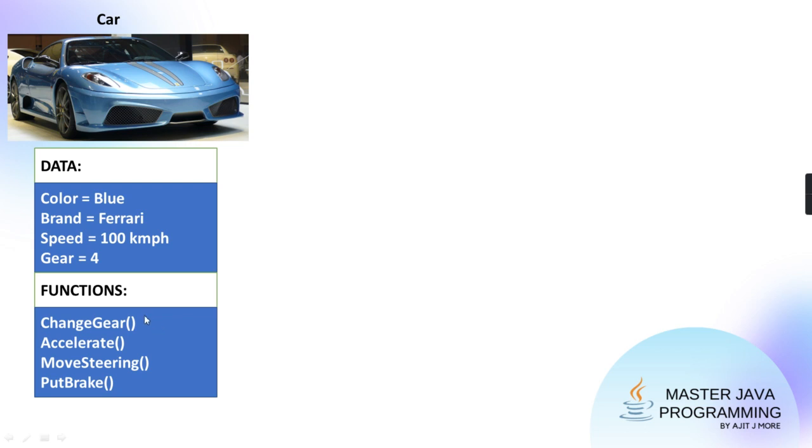Abstraction means that whoever has implemented it, whoever has developed that car, only he should know the algorithms. For the common people who are using the car, everything should be abstract. They are just taking the benefit of it. So if you go to Chitale Mithai shop and ask for 250 grams of gulab jamun, they'll give you the box, you'll bring it, and you'll eat the gulab jamun. But you don't know how the gulab jamuns are made.